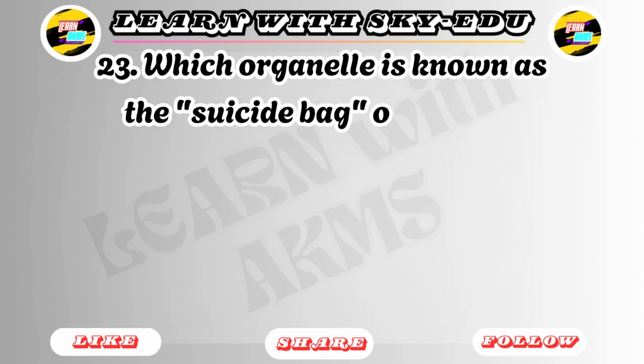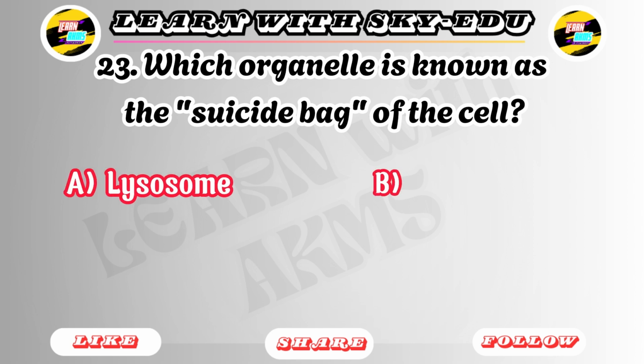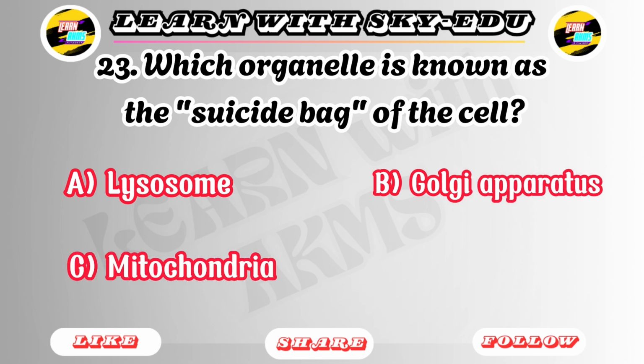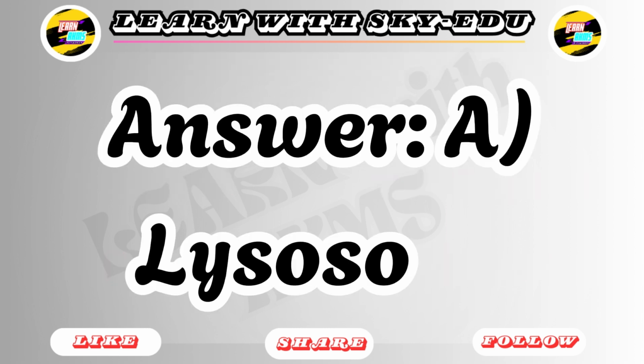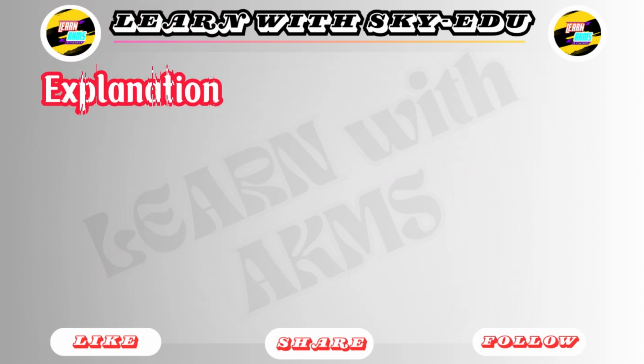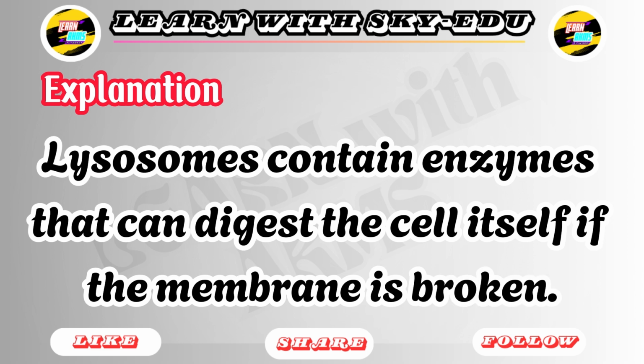23. Which organelle is known as the suicide bag of the cell? A. Lysosome. B. Golgi apparatus. C. Mitochondria. D. Ribosome. Answer: A. Lysosome. Explanation: lysosomes contain enzymes that can digest the cell itself if the membrane is broken.